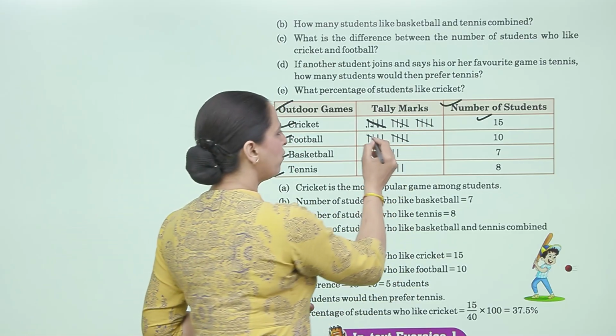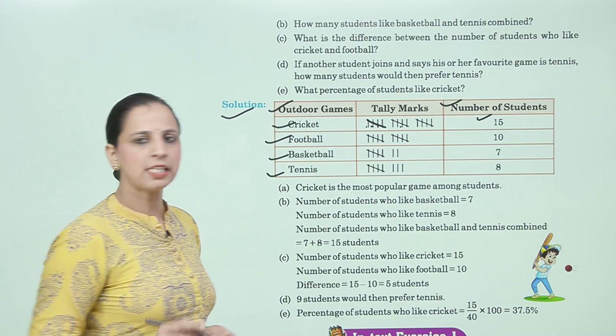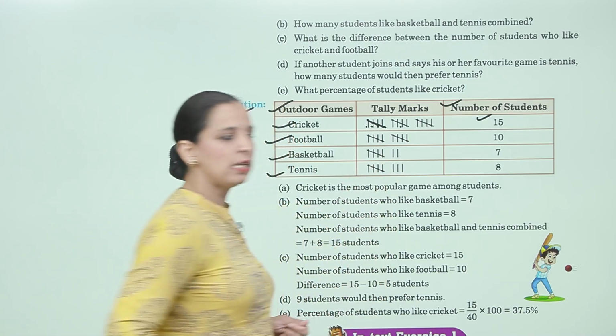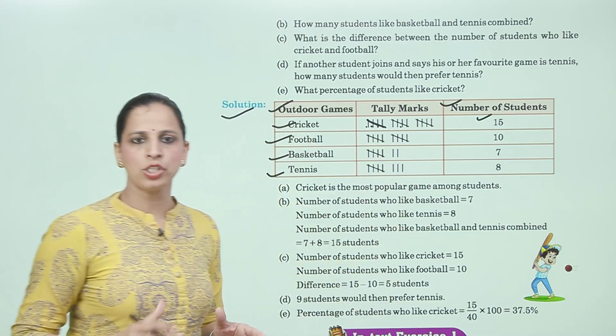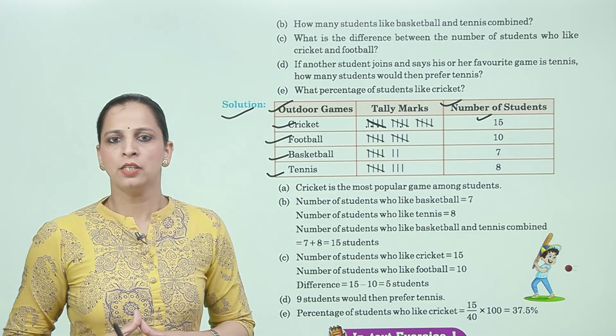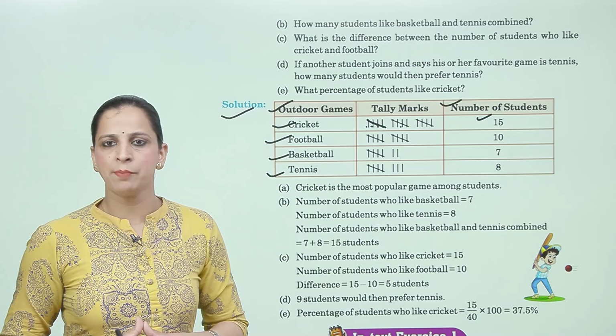Now, football is 10, 5 plus 5 is 10. Basketball is 7, and tennis is 8. Now, question number 1: which is the most favorite game or most popular game among the students?